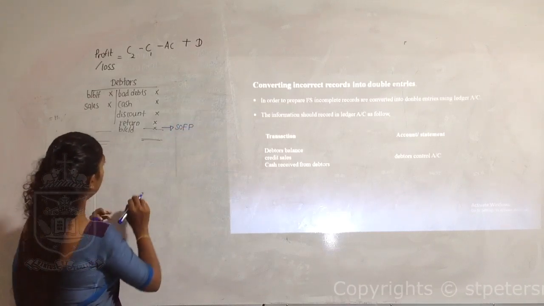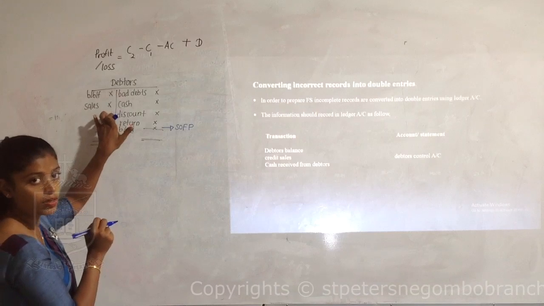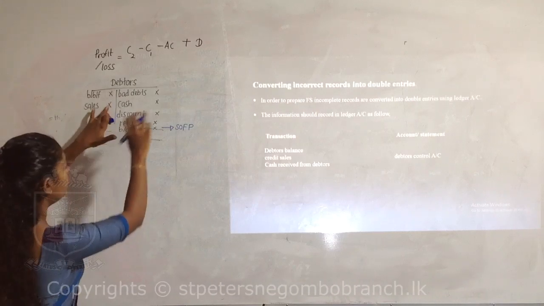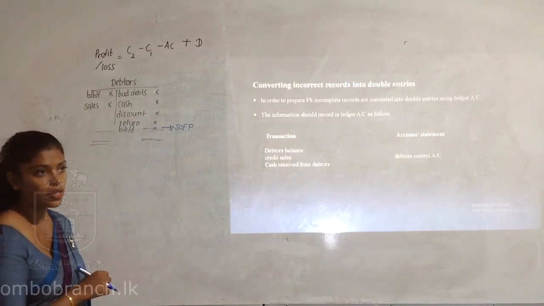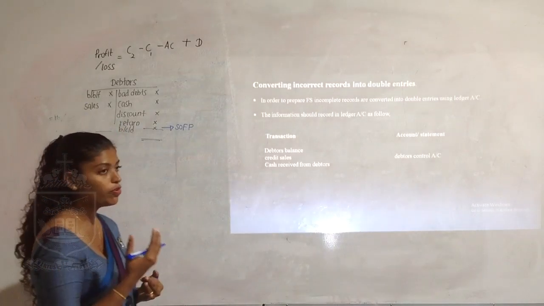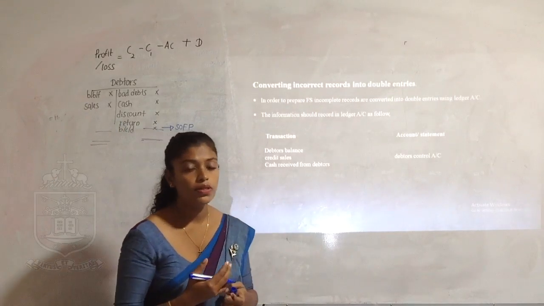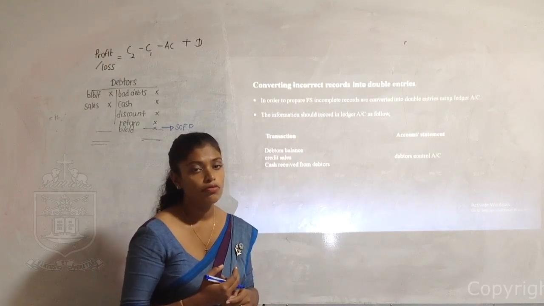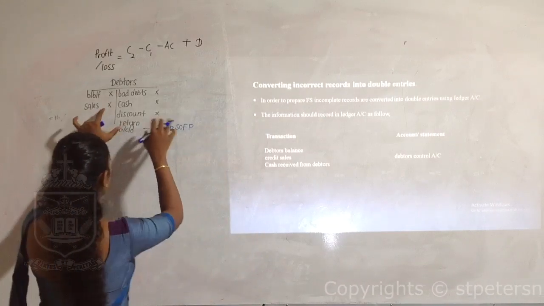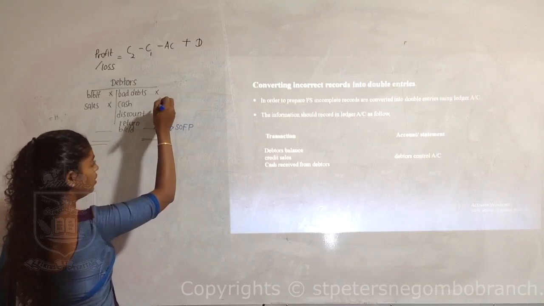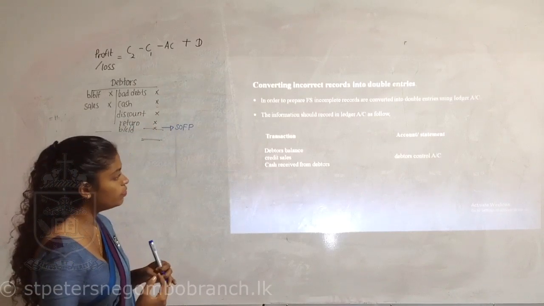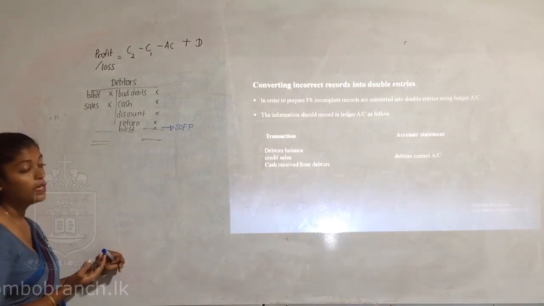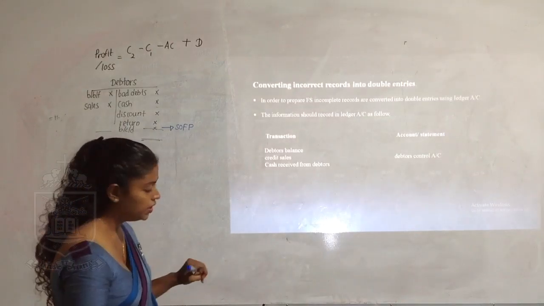Imagine you have all the other information excluding sales. So record everything, balance the account and find the figure called sales. Imagine you have all the other information but not the cash collected from debtors. So record all the other information, keep this as a blank and find that. That is how you are going to convert incomplete information to complete information.